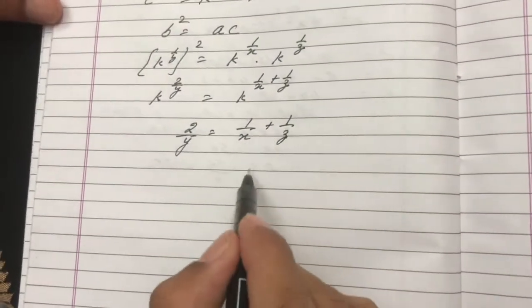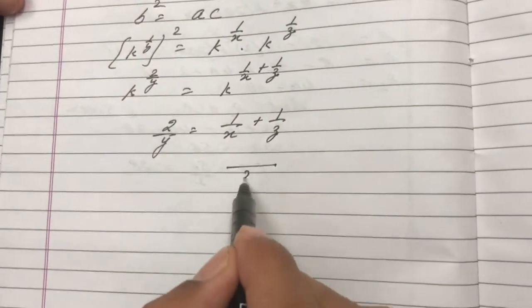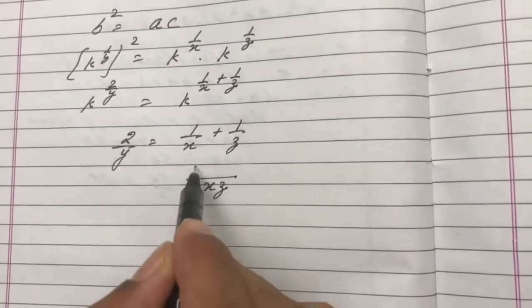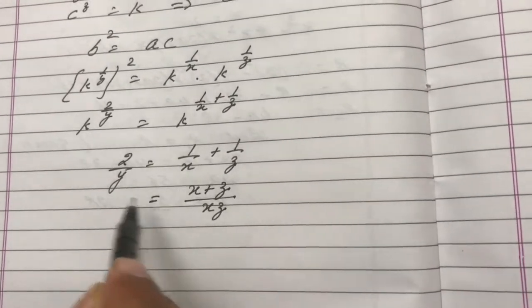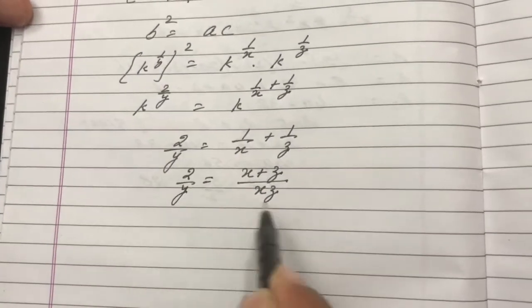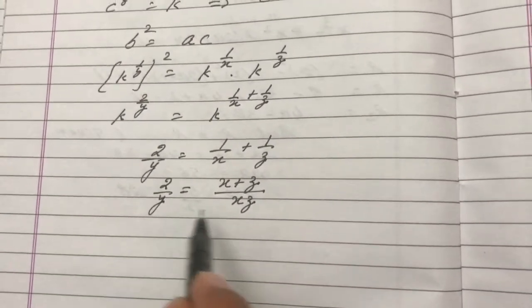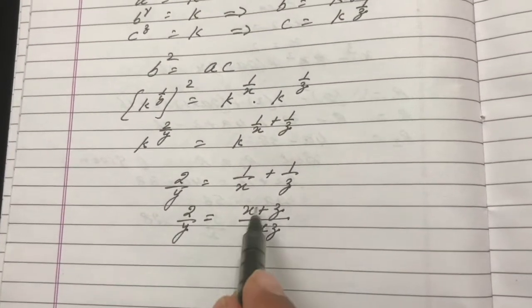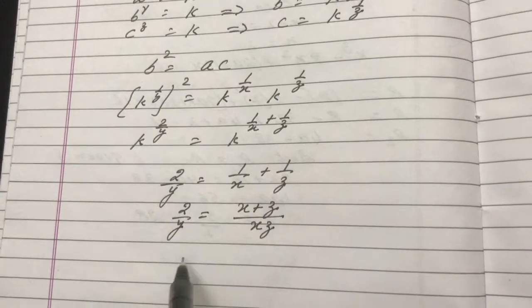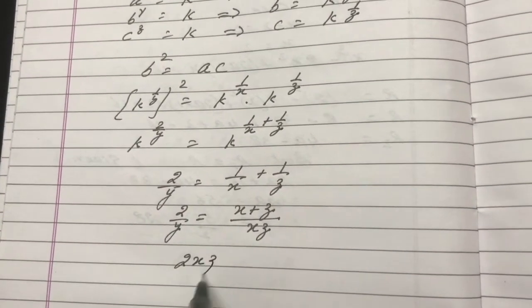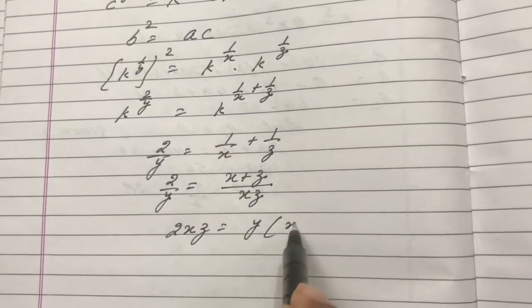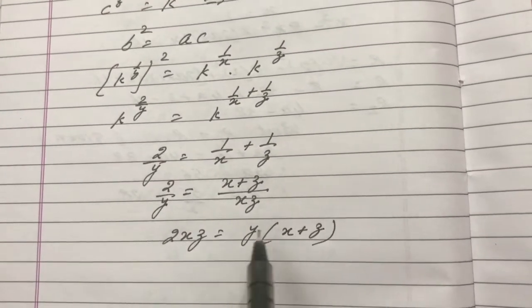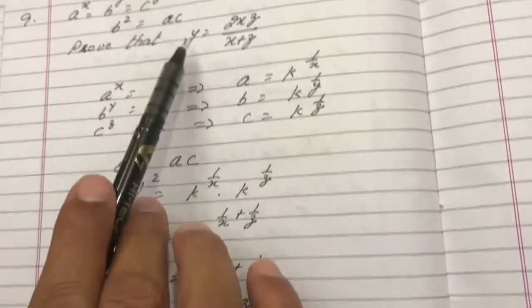So here I take LCM, xz. In the numerator it will become x plus z, 2 upon y. Then I cross multiply: 2xz is equal to y into x plus z. Now I have to find the value of y.